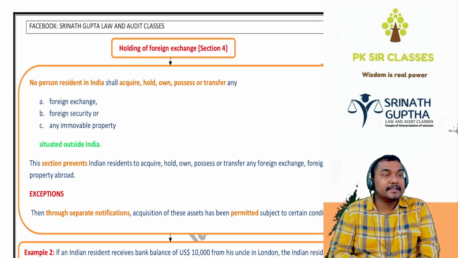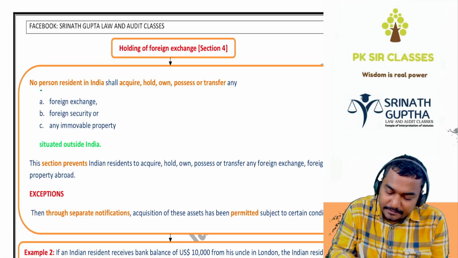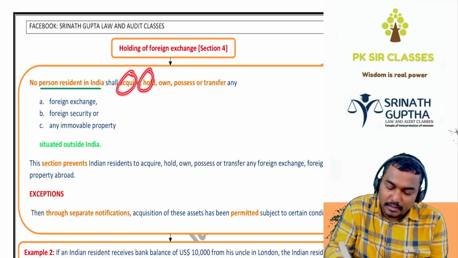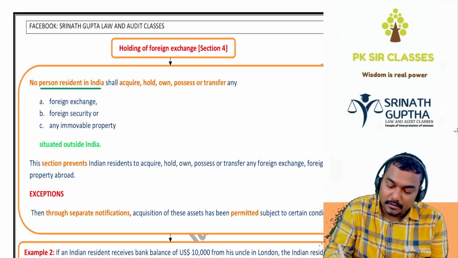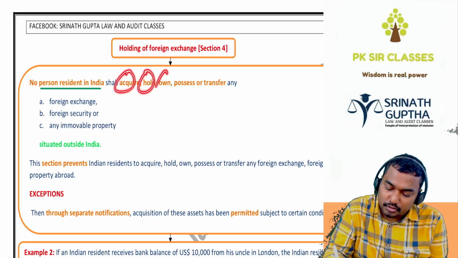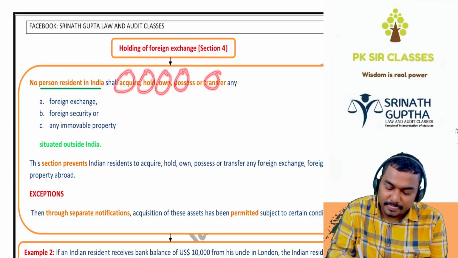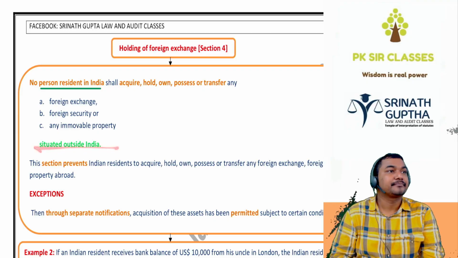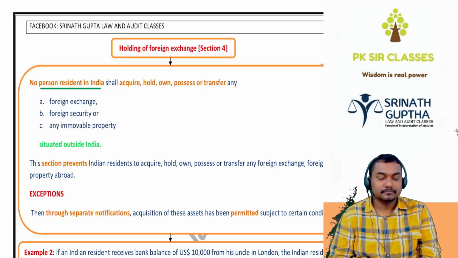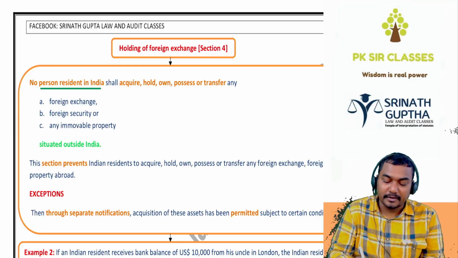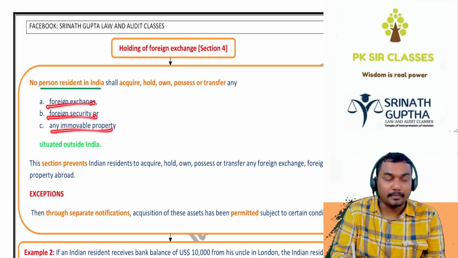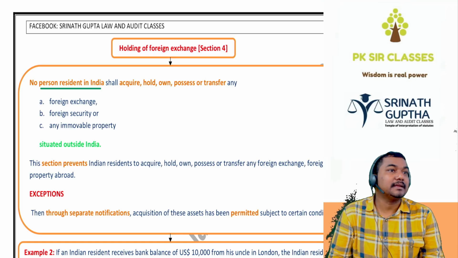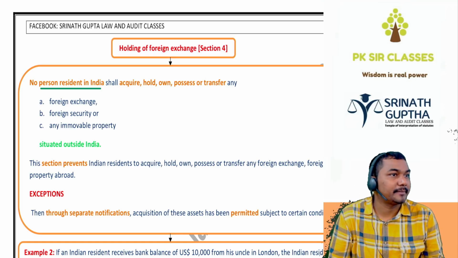Generally, a person resident in India, who is staying in India, should not acquire, should not hold, should not own, should not possess, should not transfer foreign exchange, foreign security, foreign immovable property situated outside India. You are Indian, don't deal with foreign exchange, foreign security, foreign immovable property which is situated outside India unless you are authorized by the Reserve Bank of India or the central government.